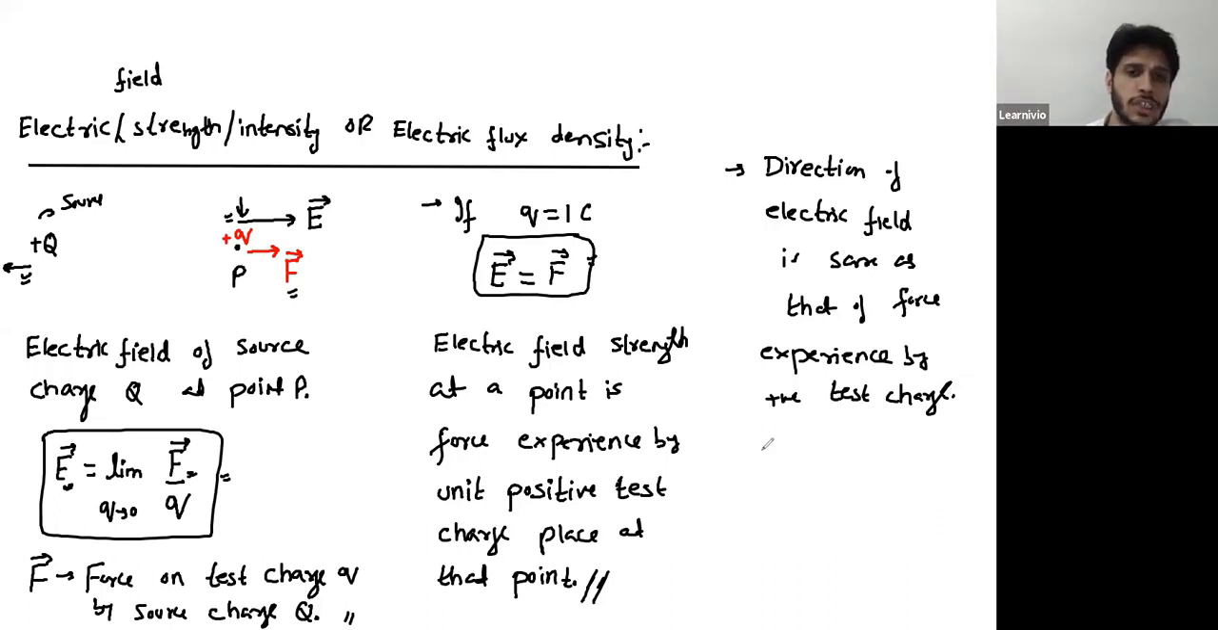Say you have a source charge here, capital Q, and this is your test charge. You just want to get the direction of field of this capital Q over this point. So this capital Q will repel this test charge q in this direction. This is the direction of force, and this would be the direction of field. Force is experienced by the test charge, and field is of the source charge.